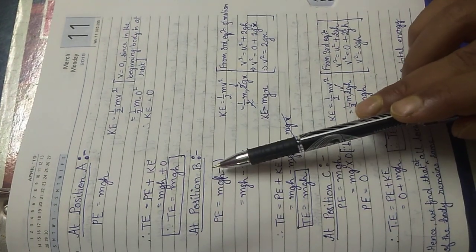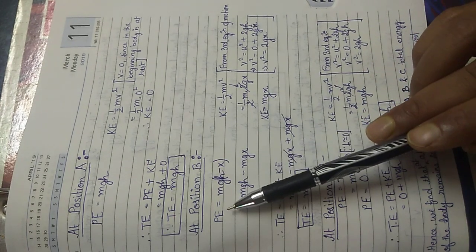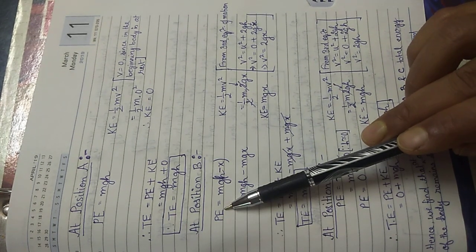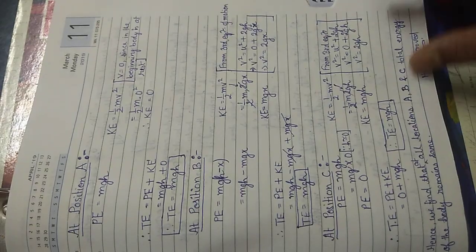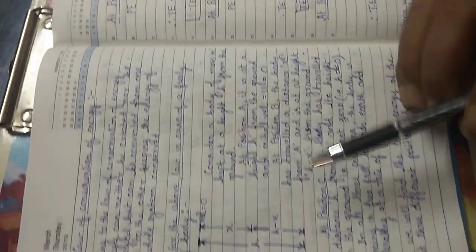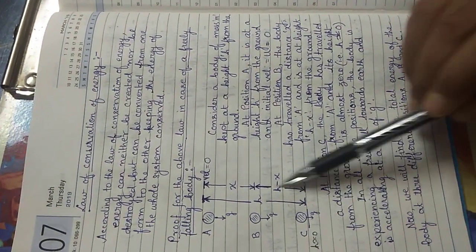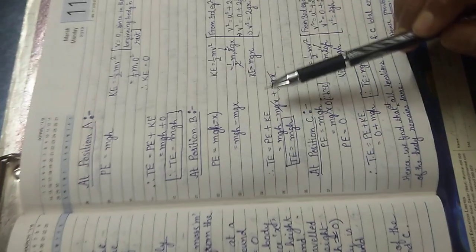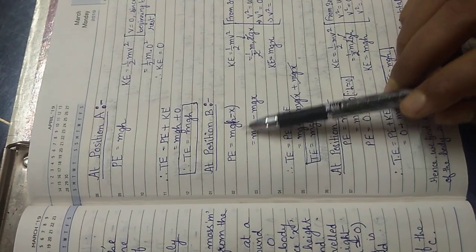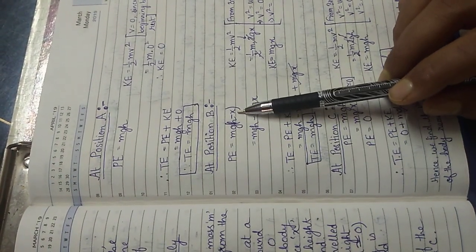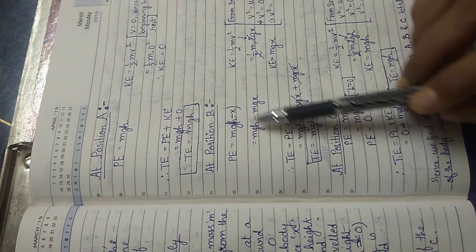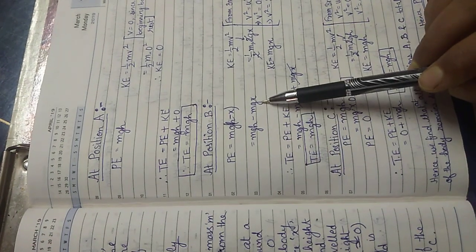At position B, now coming to position B, potential energy is due to the height of a body from the ground. If we look at the diagram here, at position B, the body is at how much height from the ground? h minus x. So the potential energy is mg within bracket h minus x. This is the height. If you break the bracket, it becomes mgh minus mgx.